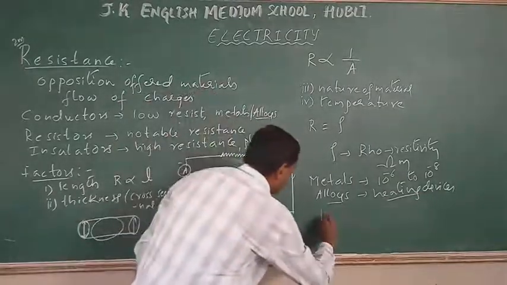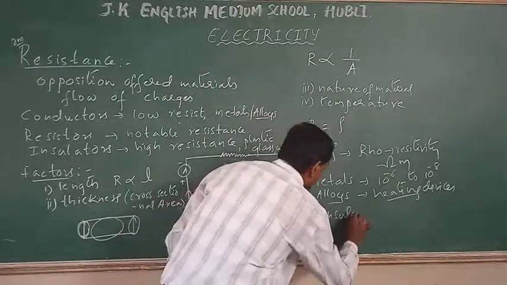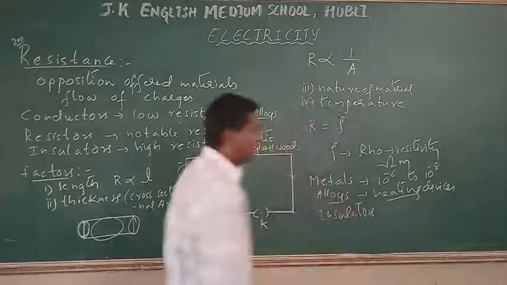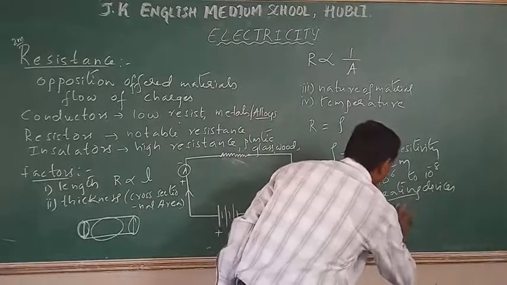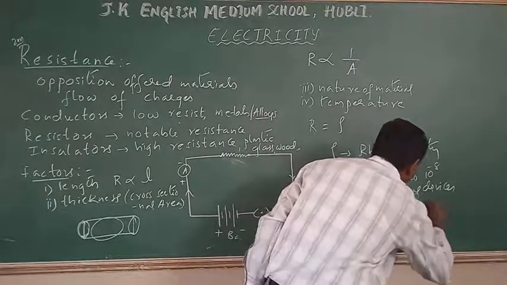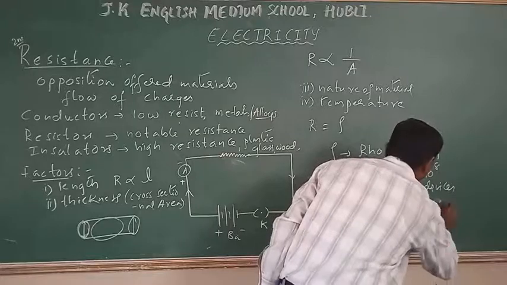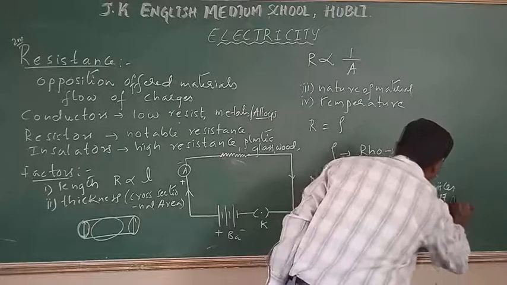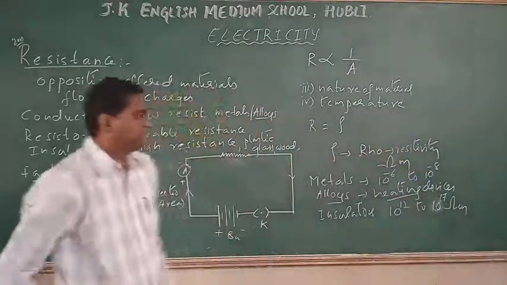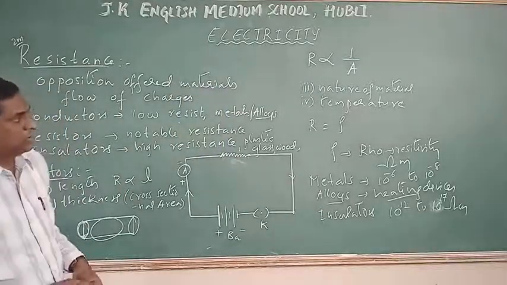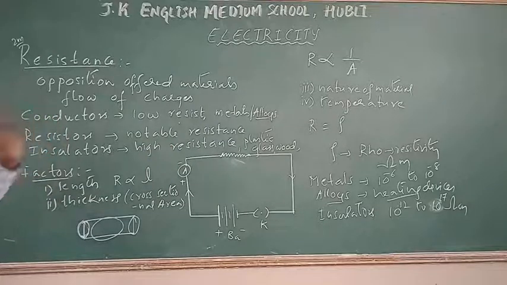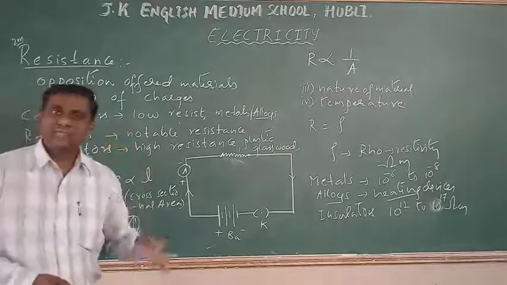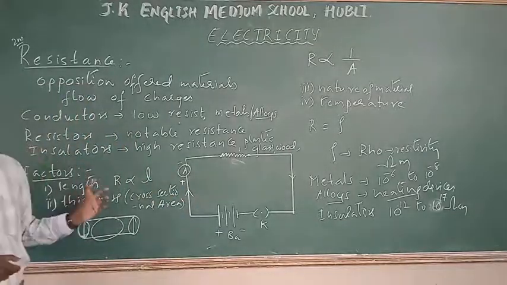But coming to insulators, they offer very high resistance. They have a resistivity from 10 raised to 12 to 10 raised to 17 ohm meter. Based on this resistivity also, we can classify the materials as conductors, insulators as well as resistors.